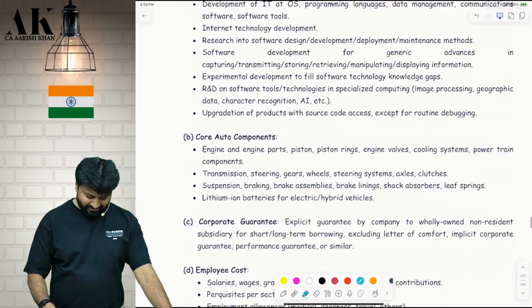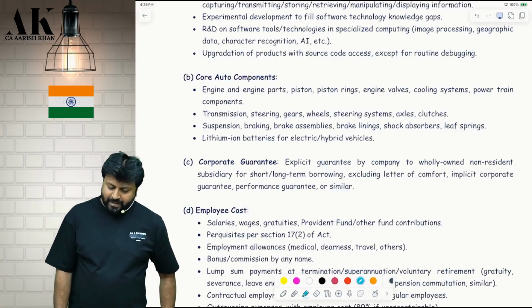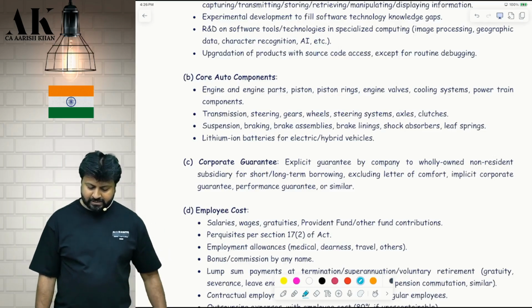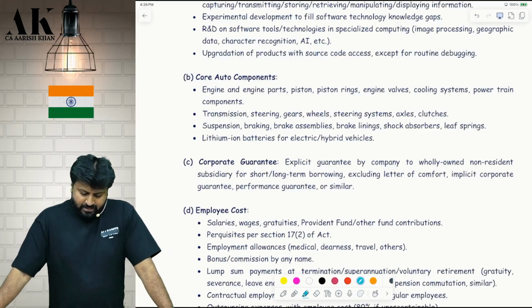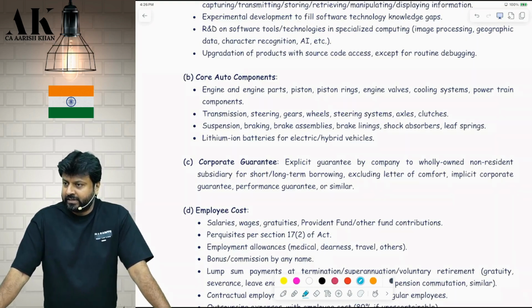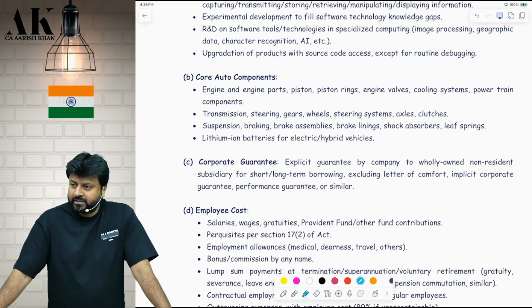Check, please. Engine and engine parts, piston rings, engine valves, cooling system, powertrain components, transmission, steering, gears, wheel, steering system, axles, clutches, suspension, braking assemblies, brake linings, shock absorbers, leaf springs, lithium ion batteries for electric or hybrid vehicles that they have added very recently. Earlier it was not there in 2018. So lithium ion batteries they have inserted now for electric and hybrid vehicles. If you are engaged in manufacturing and export of that, that will also be considered part of the safe harbor rule.